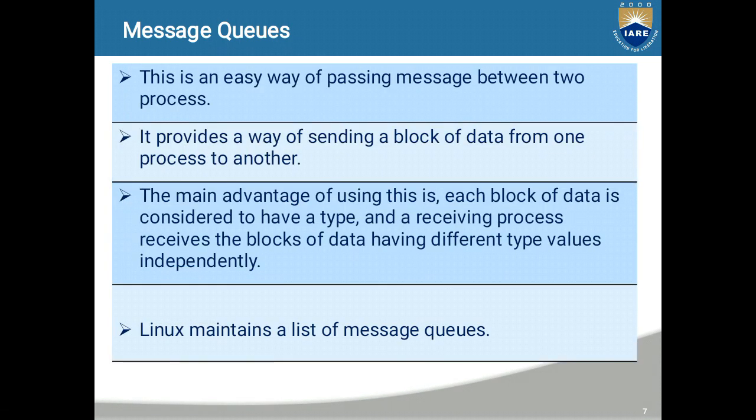Some more main points on message queues. Message queues are used for passing messages between two processes, and this is a very easy process. Message queues provide a way of sending a block of data from one process to another. Let us see one advantage. The main advantage is that each block of data is considered to have a type, and a receiving process receives the blocks of data having different type values independently. And Linux has a list of message queues.